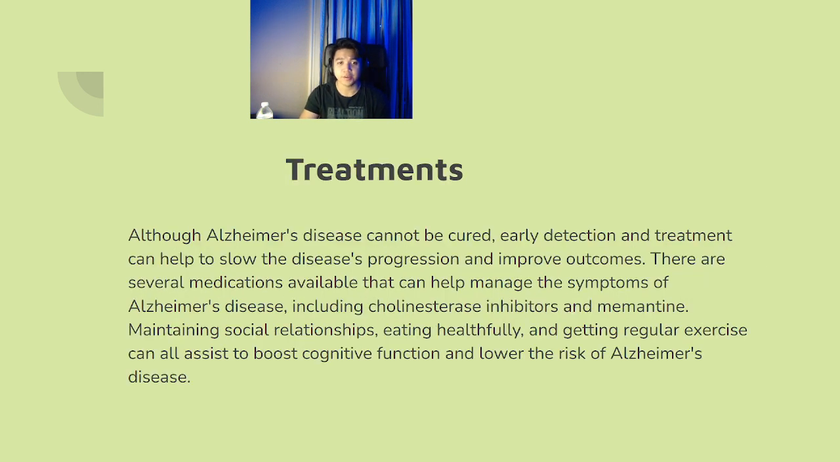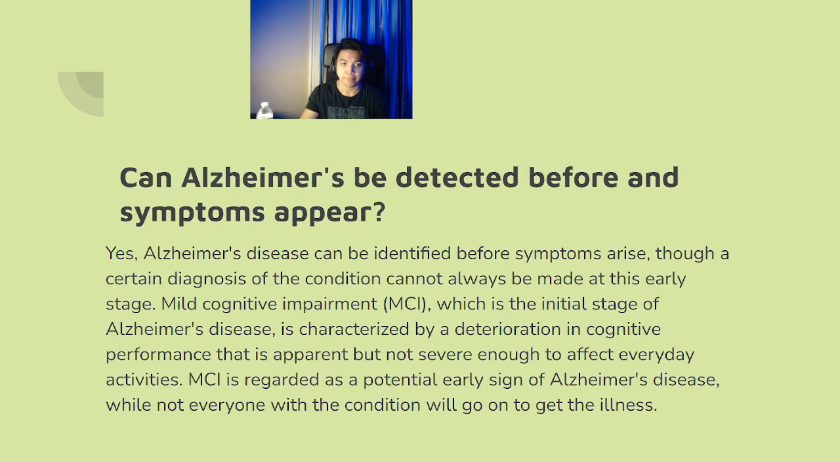Treatments. Although Alzheimer's disease cannot be cured, early detection and treatment can help slow the disease progression and improve outcomes. There are several medications available that can manage the symptoms of Alzheimer's disease, including cholinesterase inhibitors and memantine. Maintaining social relationships, eating healthfully, and getting regular exercise can all assist to boost cognitive function and lower the risk of Alzheimer's disease.